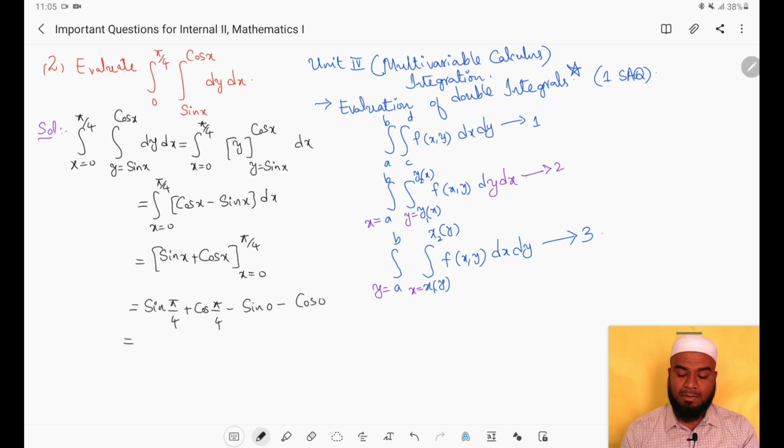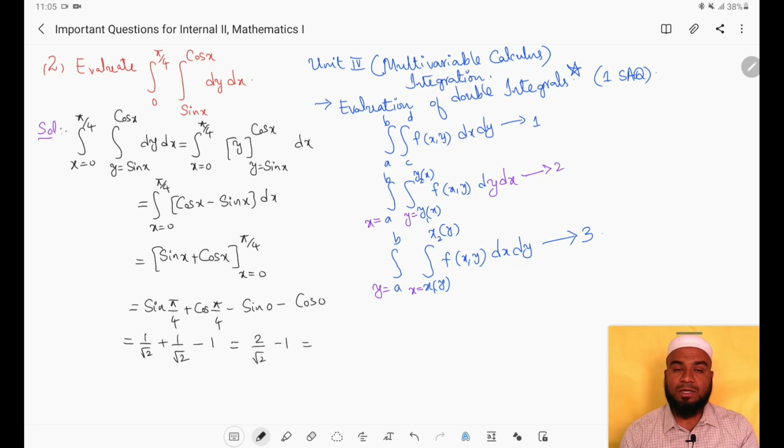What is the value of sin pi by 4? Sin pi by 4 is nothing but sin 45 degrees. It is 1 by root 2. Cos pi by 4 is also 1 by root 2. Minus sin 0 is 0, then minus cos 0 is 1. So a little bit of simplification will give us 1 by root 2 plus 1 by root 2, which is nothing but 2 by root 2, minus 1.